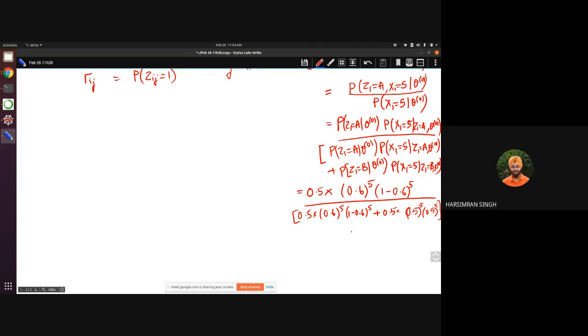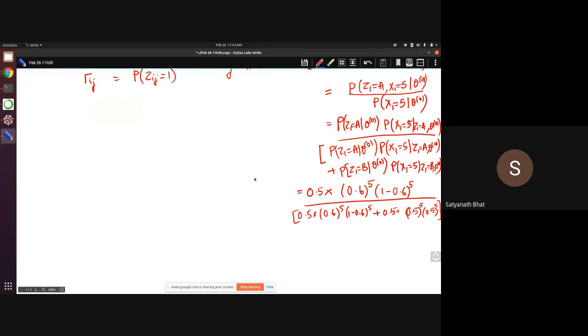Sir, I have a question. Shouldn't there be 10C5 as well? It's 0.6 raised to power 5 into 0.4 raised to power 5 into 10C5. No, that is if you are asking. Okay, so that.